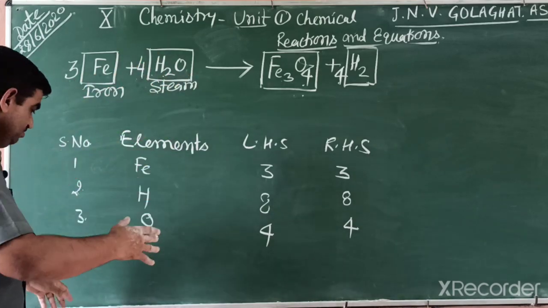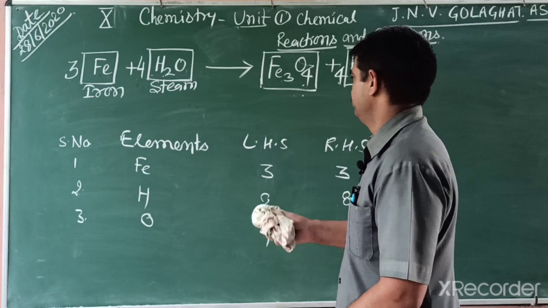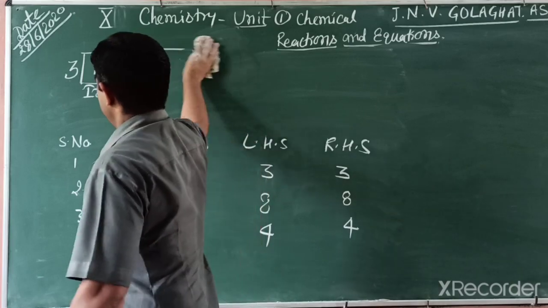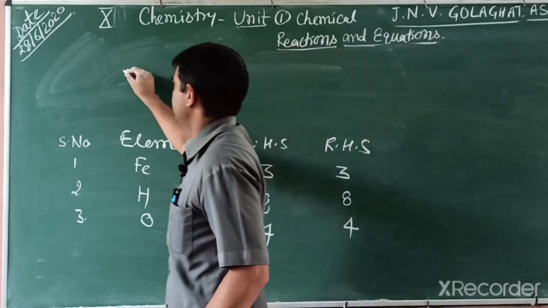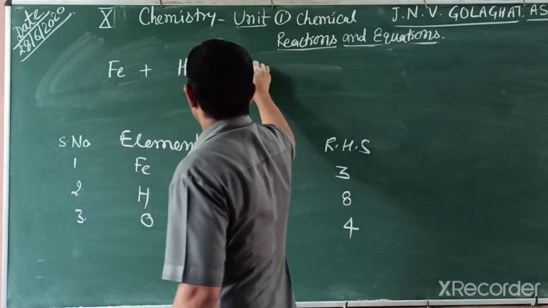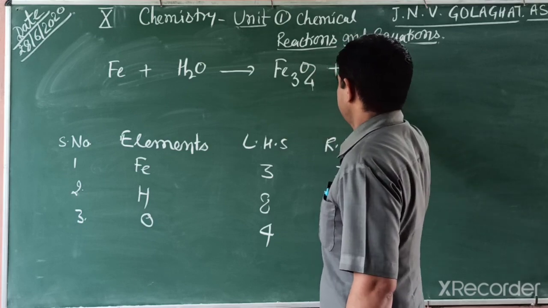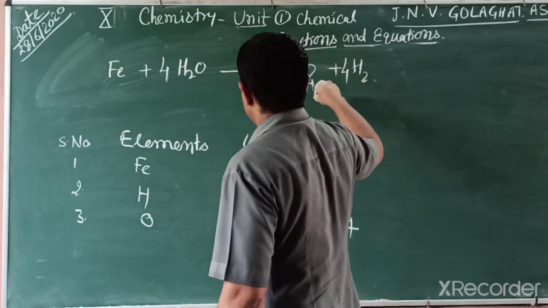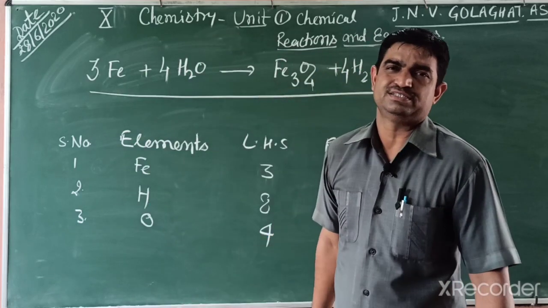So after this, the last step is we remove the box. When we remove it, we get the balanced equation. The balanced equation is like this: iron plus steam changes into mixed oxide plus hydrogen. So we write 3, 4, 1, 4. In this way, this one is a balanced equation.